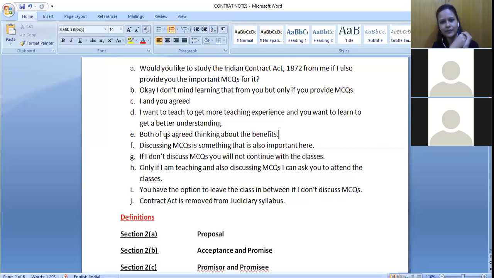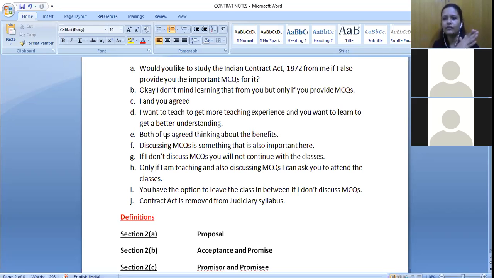Discussing MCQs is also very important here. If I do not discuss MCQs, you will discontinue. Only if I am teaching and discussing MCQs, I can ask you to attend the classes, and you have the option to leave the classes in between. If I do not discuss MCQs, or Contract Act is removed from the judiciary syllabus, in that case, I cannot ask you to attend the classes.